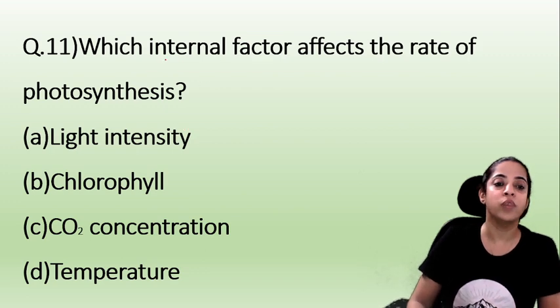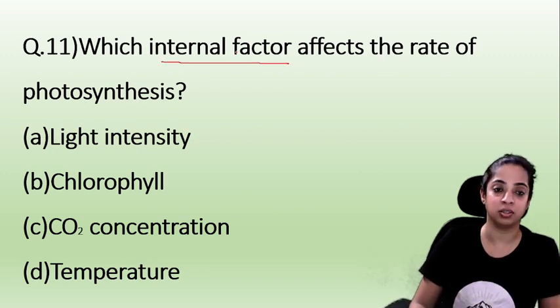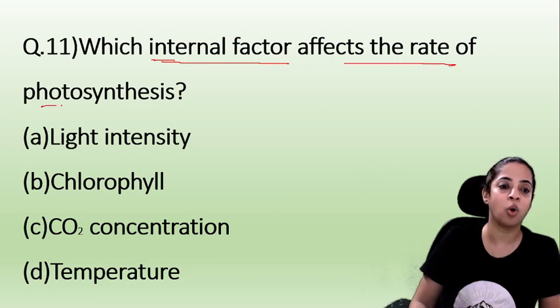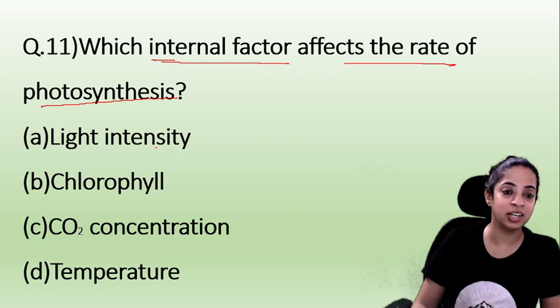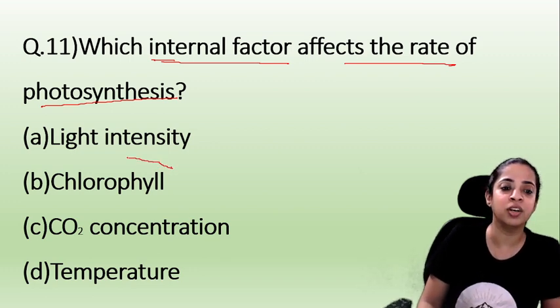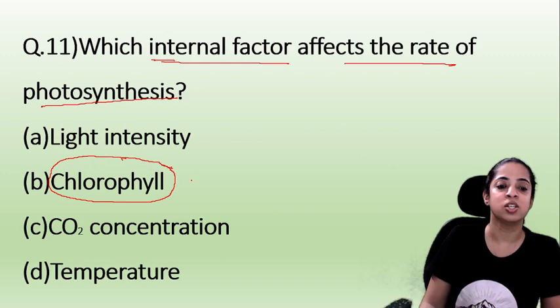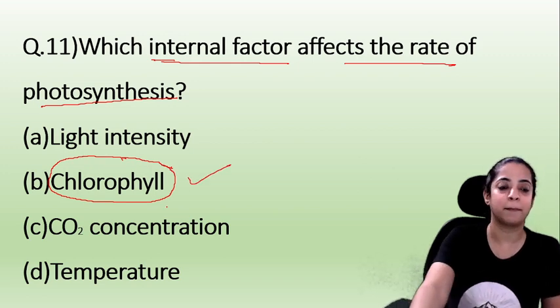Next, which internal factor affects the rate of photosynthesis? See, light intensity is there but it is not an internal factor. Carbon dioxide concentration is also external, temperature is also external, so the internal factor is chlorophyll. Okay children, so answer B is correct.